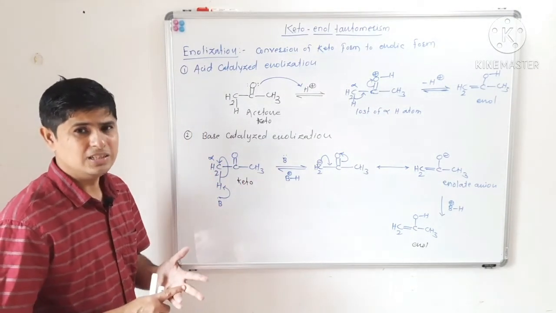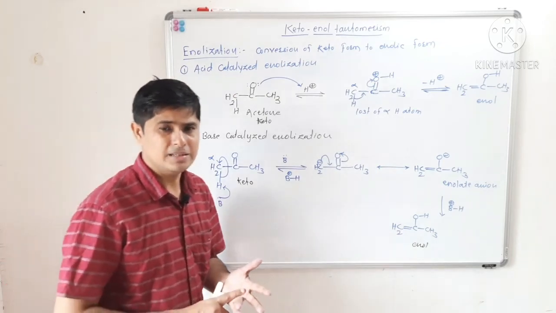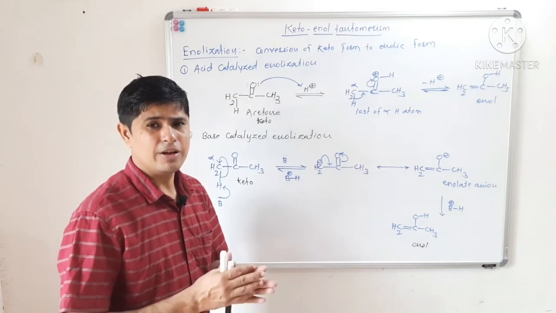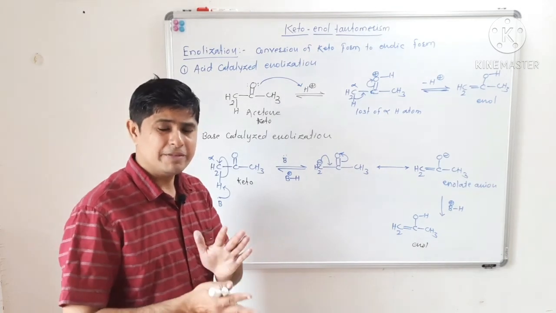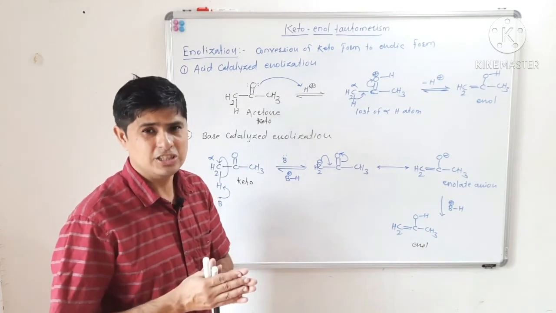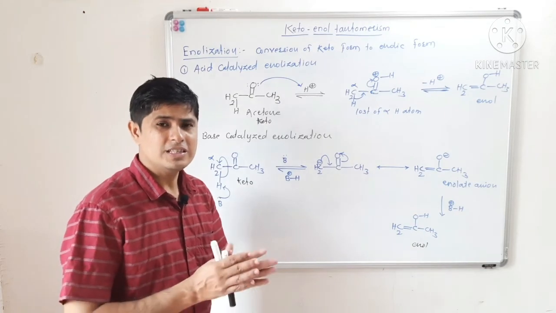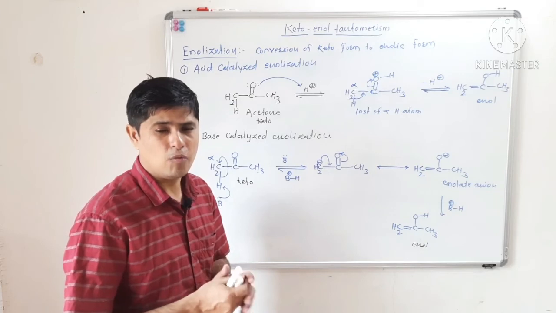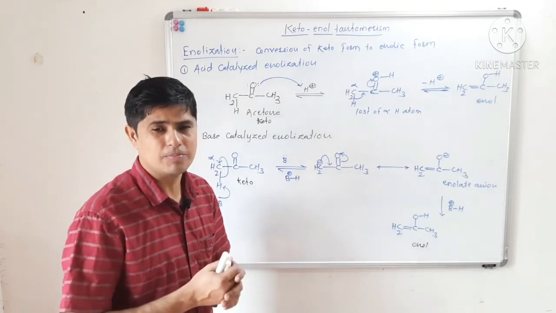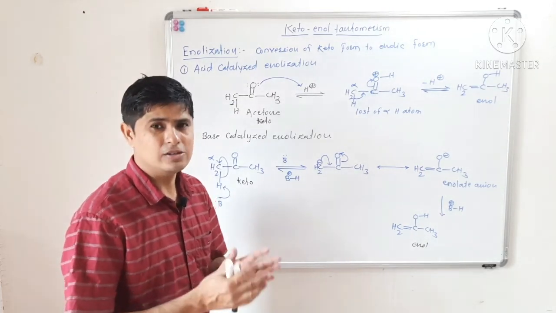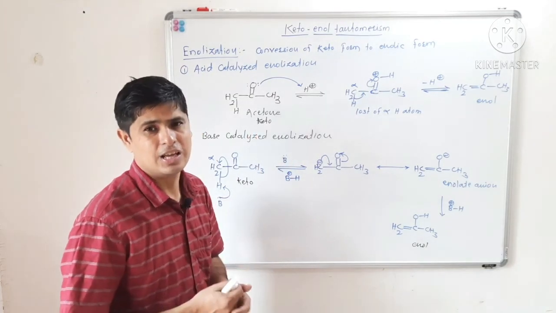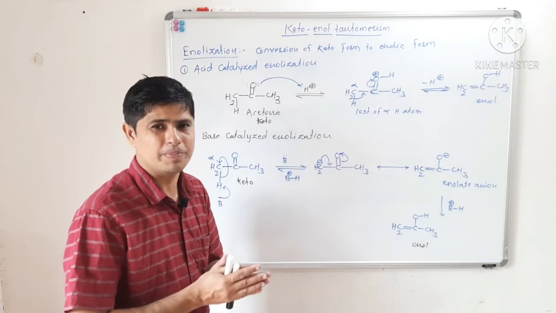So in this lecture we have seen tautomerism, what is meant by tautomerism. Then we have seen the difference between resonating structure and tautomeric structure. We have seen the difference between keto form and enol form, the properties of keto form and the properties of enolic form, and also we have seen acid catalyzed enolization and base catalyzed enolization. I hope you have understood all the topic completely.